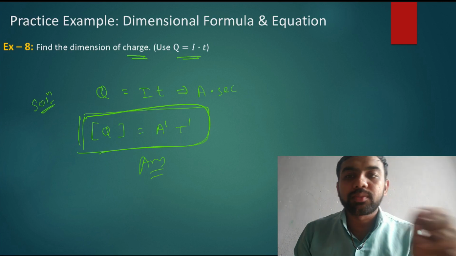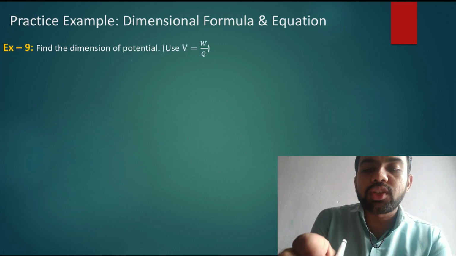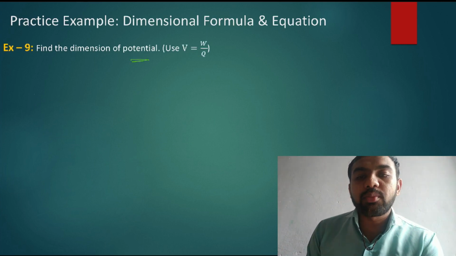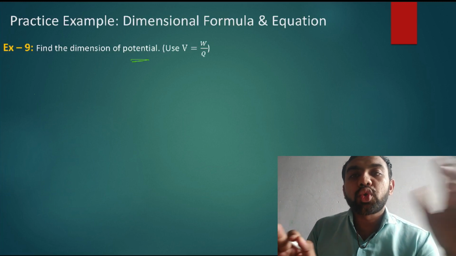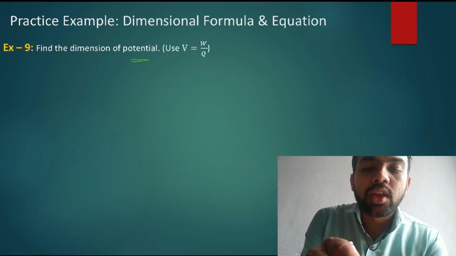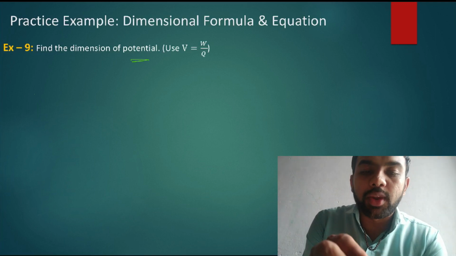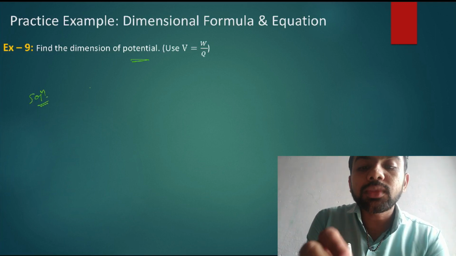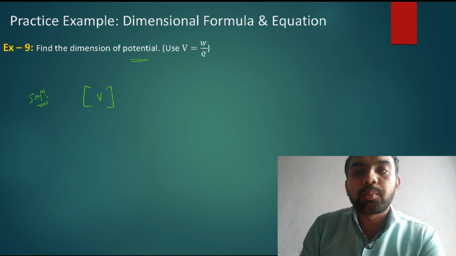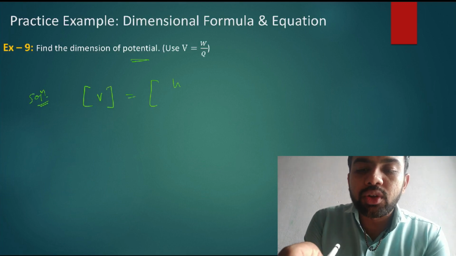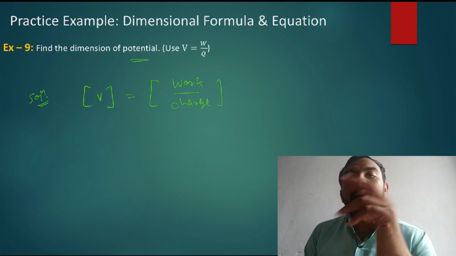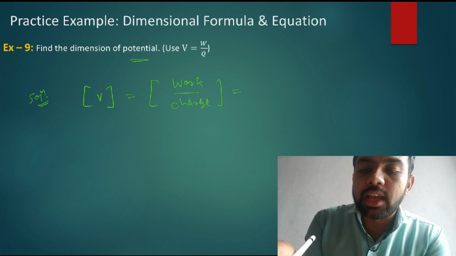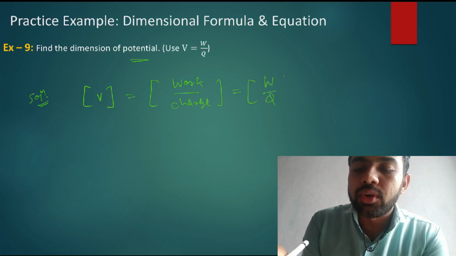Let's come to the next one. Next is potential, quite an important and very good topic, and we discuss potential in 12th standard, so don't worry about this one right now. But let's derive this dimensional formula here. Solution: the dimension of V is equal to the dimension of work upon charge, W by Q. W is work and Q is charge. It means dimension of W upon Q.